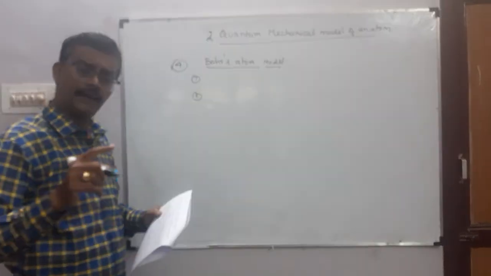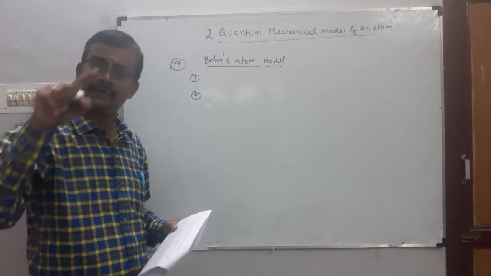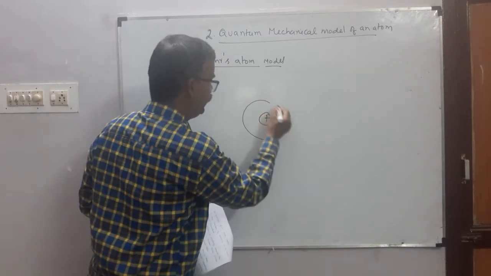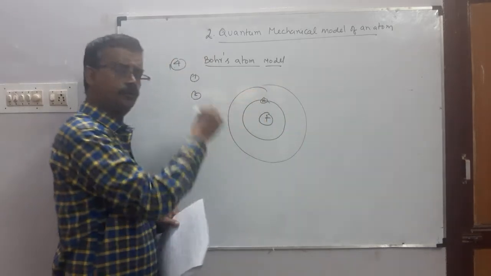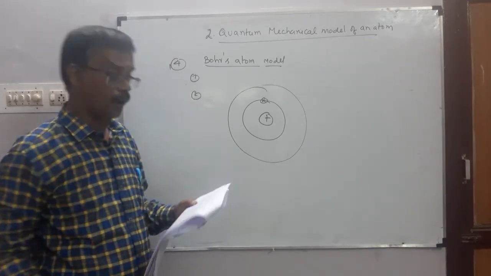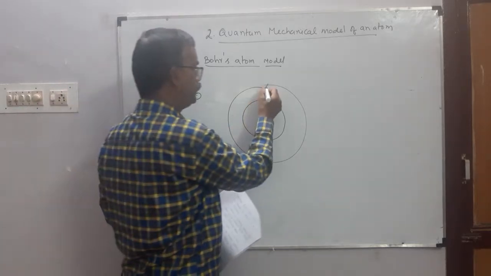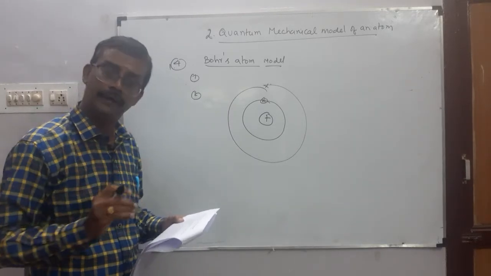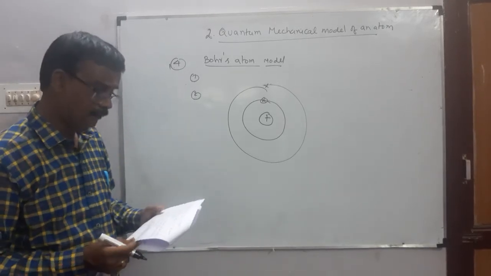Second point, the electrons revolving around the nucleus in a certain fixed circular path. அதாவது எலக்ட்ரான் revolving around the nucleus in a certain circular path called orbit. Okay, குறிப்பிட்ட ஆற்றலுடைய வட்டப்பாதையில் தான் சுத்தணும். இதுக்கு பேர் தான் ஆர்பிட். The electron is revolving around the nucleus in a certain fixed circular path called orbit.